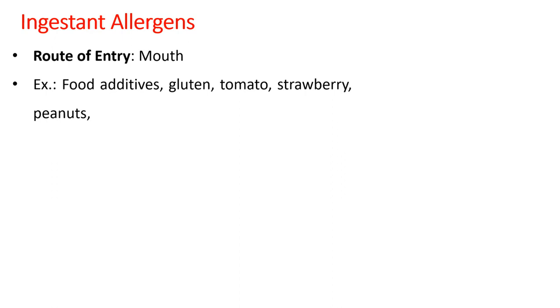You might have noticed that most of the food packets have a warning that the contents in the pack are packed in an industry which also processes gluten or peanuts, etc. Because that is made mandatory by the FDA so that it will alert the consumer, so that if he is allergic to peanuts or gluten, he will be made aware of it.